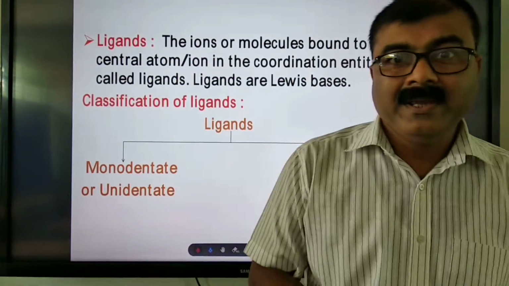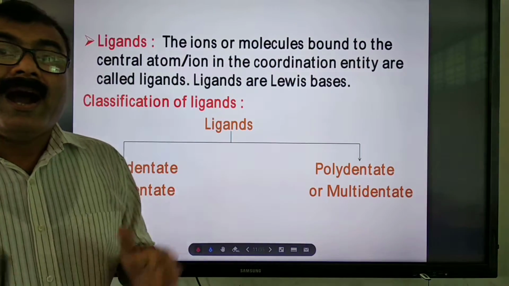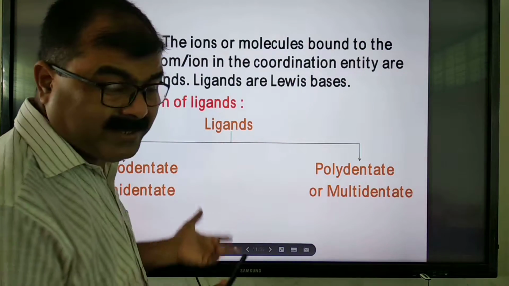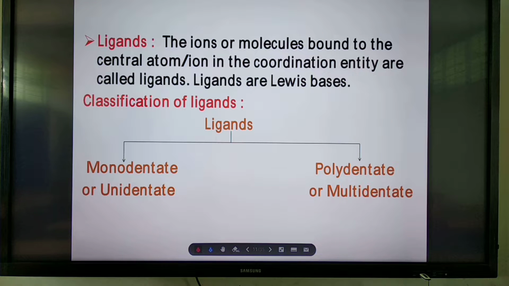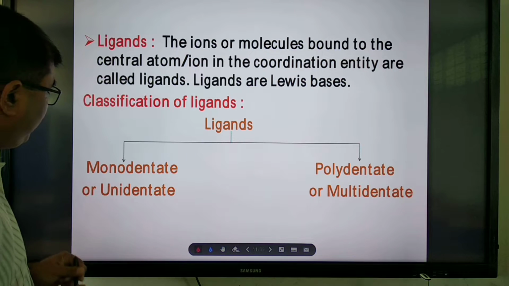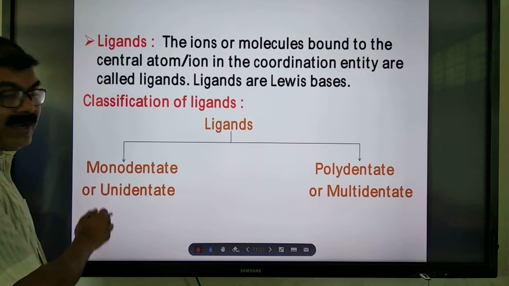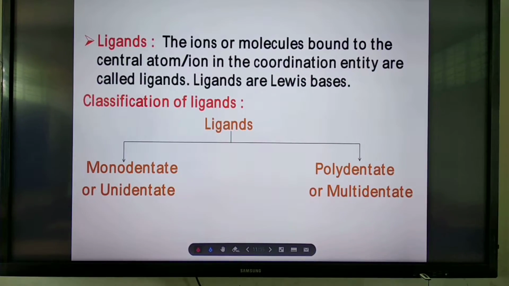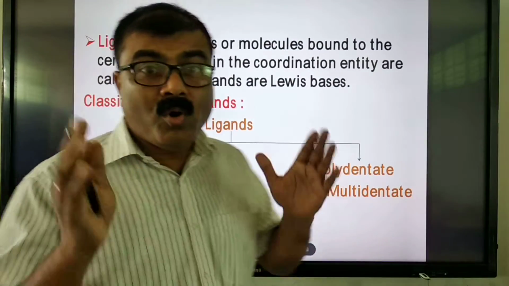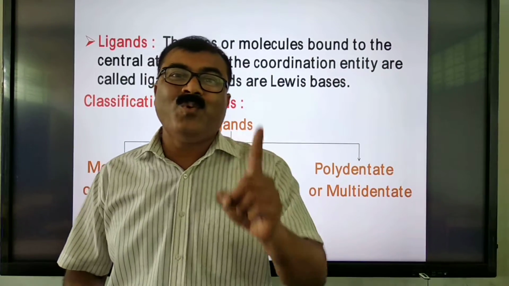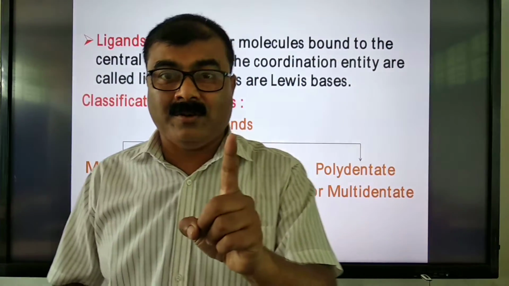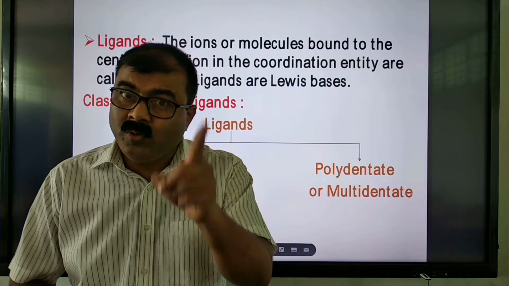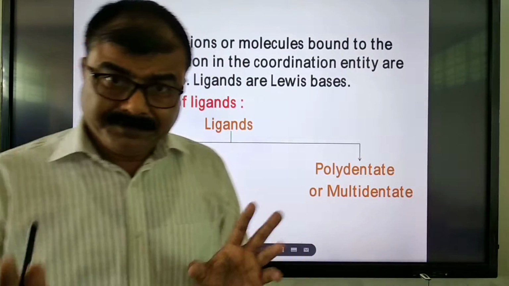Classification of ligands. Depending on how many donor atoms a particular ligand possesses, ligands can be classified mainly as monodentate or unidentate ligands, and polydentate or multidentate ligands. Monodentate ligands have only one donor atom through which they can form a dative, that is coordinate, bond with the metal. Is it clear?